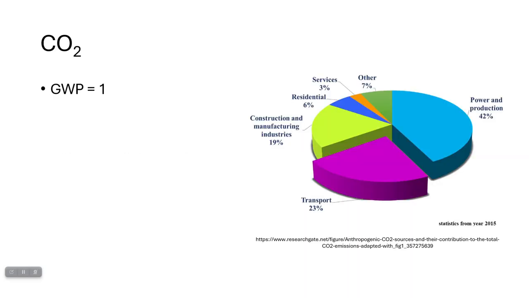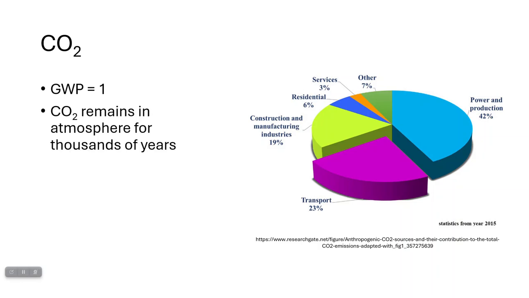So now let's talk about where these greenhouse gases come from and their potency. Remember, potency is the strength, which is pretty much what's the global warming potential? How powerful is a greenhouse gas compared to CO2? So first, let's start with CO2. CO2 is our baseline for comparison, so we have set the global warming potential of that to 1.